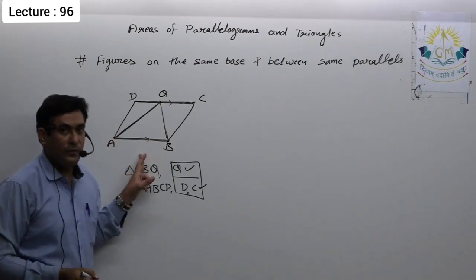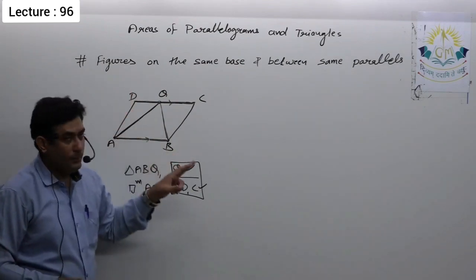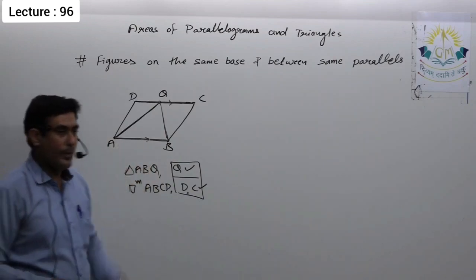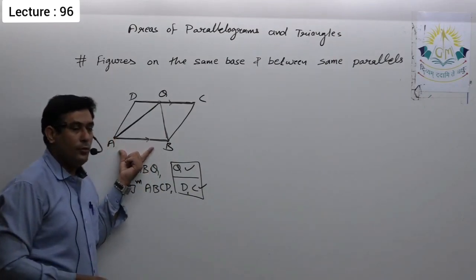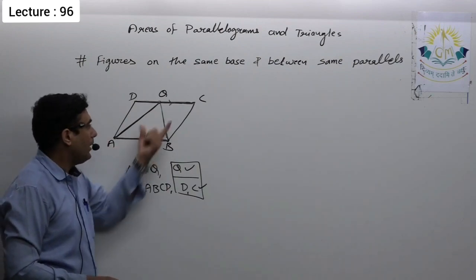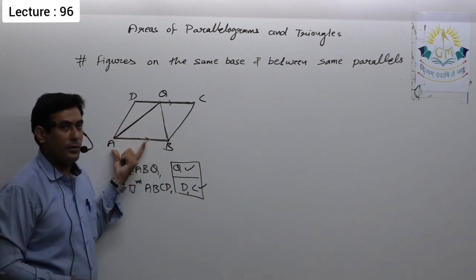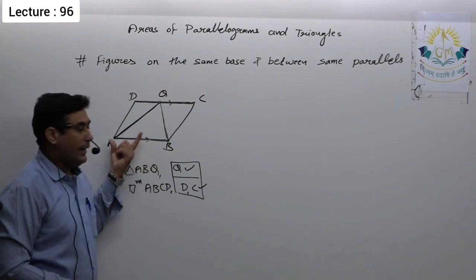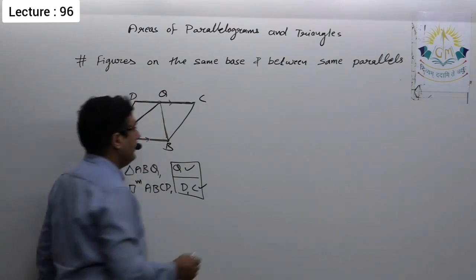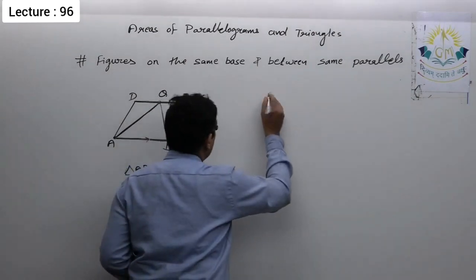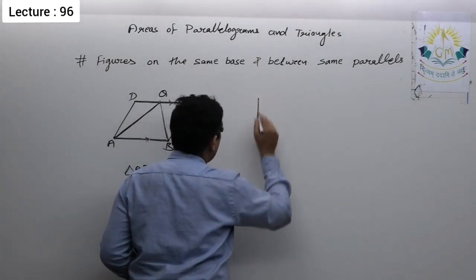Then we will say figures lie on the same base and between same parallels. So here I can conclude that triangle ABQ and parallelogram ABCD lie on the same base AB and between same parallels AB and CD. Okay, now let us see one more diagram.